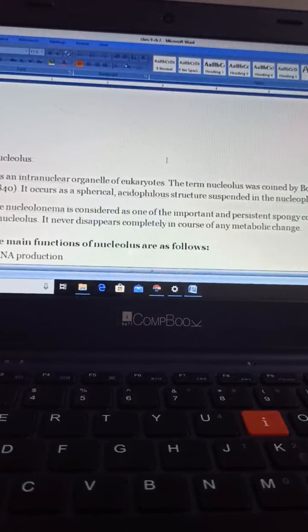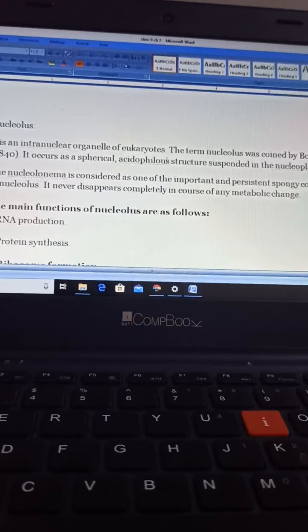Now come to nucleolus, the intranuclear organelle of eukaryotes. It is present at the center of the nucleus, and the term was coined by Bowman in 1840. It occurs as a spherical acidophilous structure suspended in the nucleoplasm. Acidophilous is a type of structure of the nucleolus. The nucleolema is considered as one of the important and persistent spongy components of the nucleolus. It never disappears completely in the course of any metabolic changes.